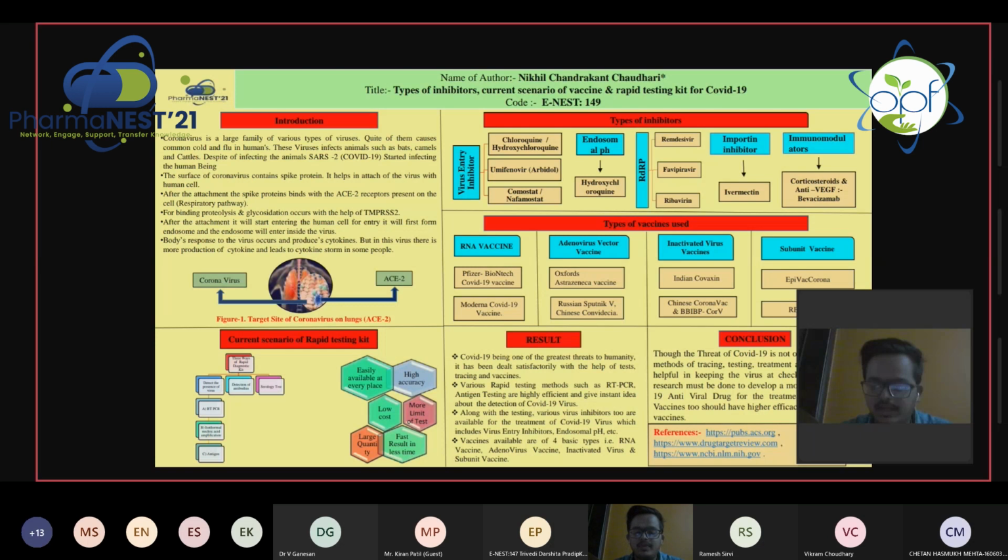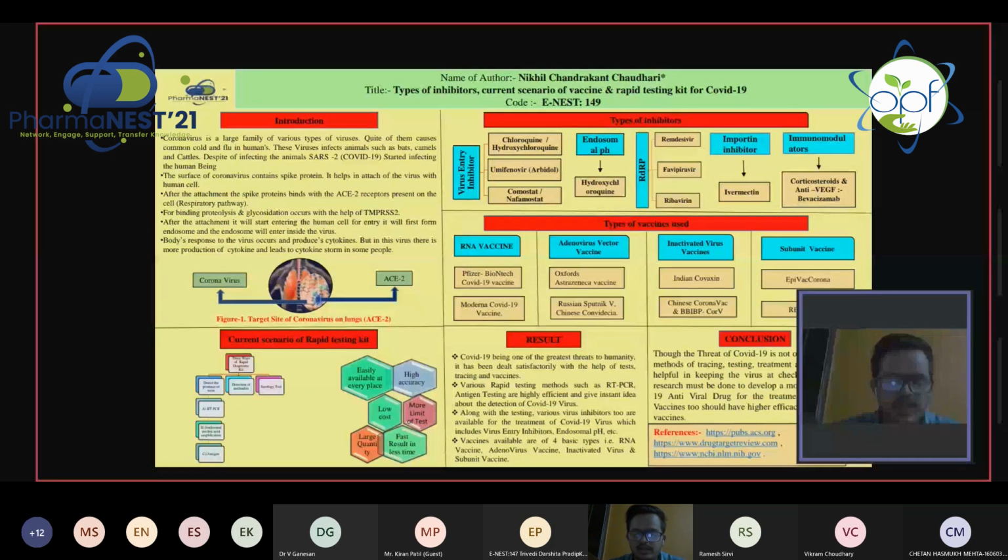Third, RdRp inhibitors, RNA-dependent RNA polymerase. Drugs used are remdesivir, galidesivir, favipiravir, and ribavirin. These are adenosine, purine, and guanine analogs. Some adverse effects seen are diarrhea, hyperuricemia, hepatotoxicity, and dose adjustment required in liver disease. Fourth, importin inhibitors. Ivermectin is used as an anthelmintic. Side effects are ataxia and drowsiness.